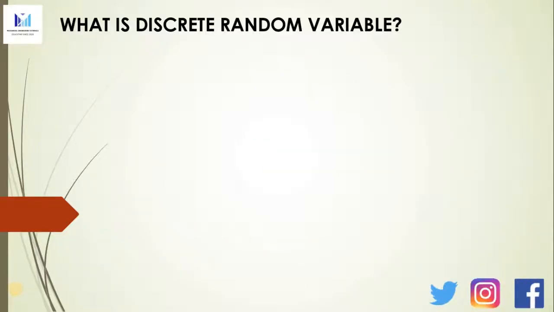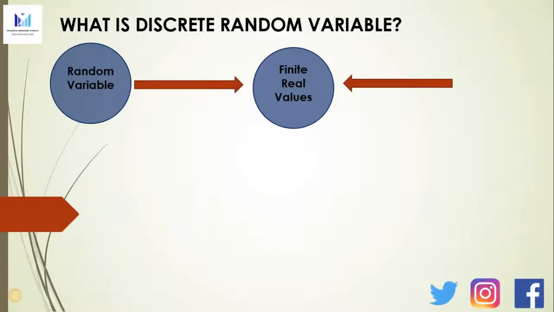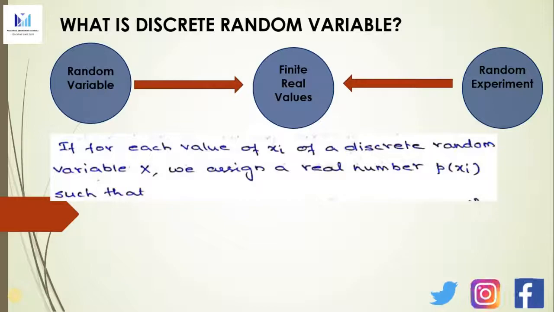So coming to the first point to be discussed here: what is a discrete random variable? If a random variable takes a finite real value which is determined by the outcomes of the random experiment, then it is called a discrete random variable. Here, for each value xi of a discrete random variable capital X, we assign a real number p of xi such that there are two conditions.